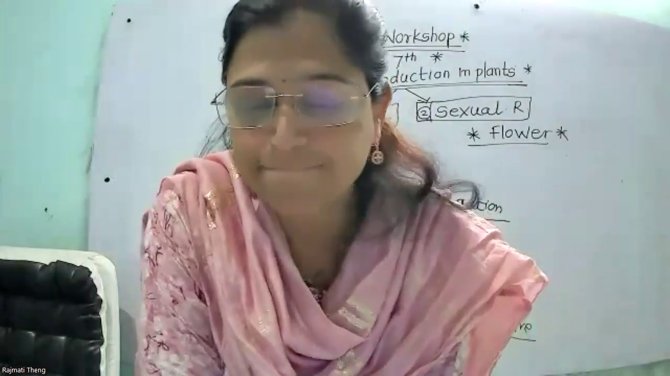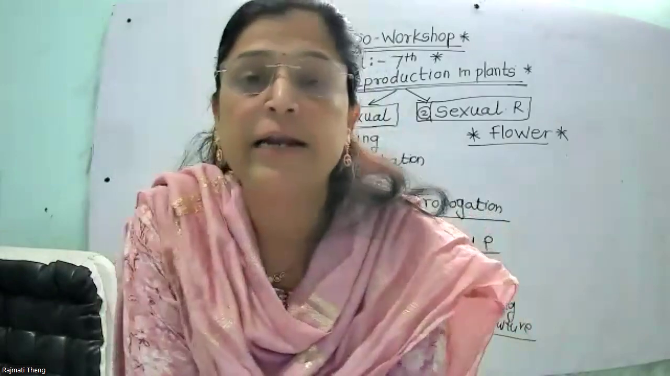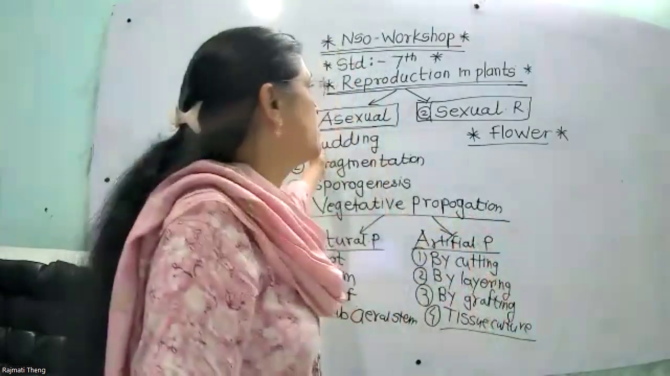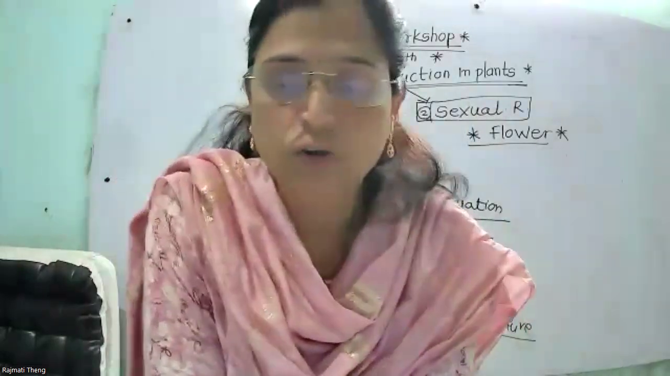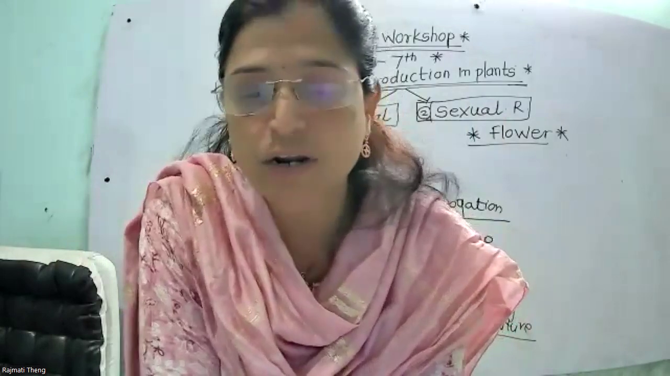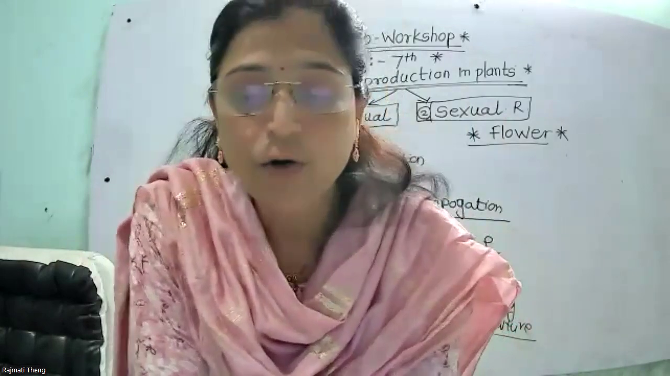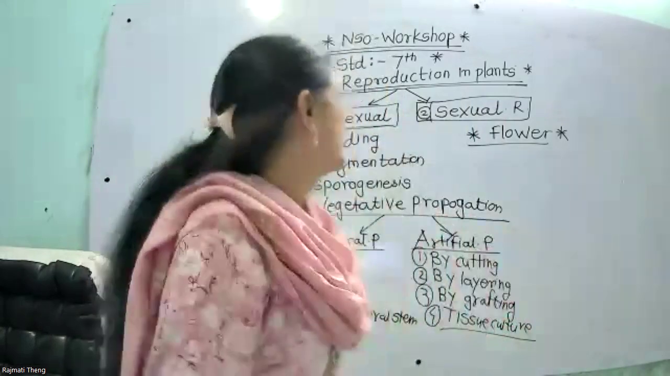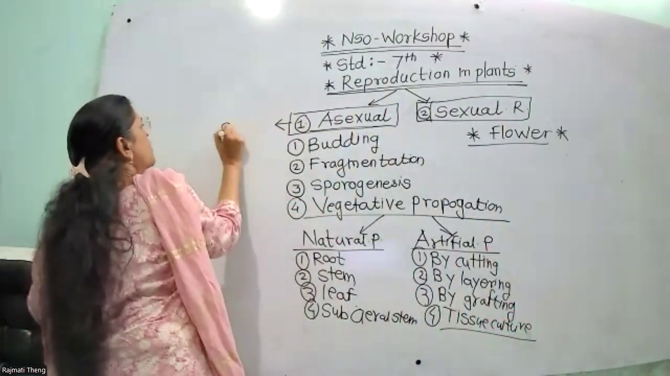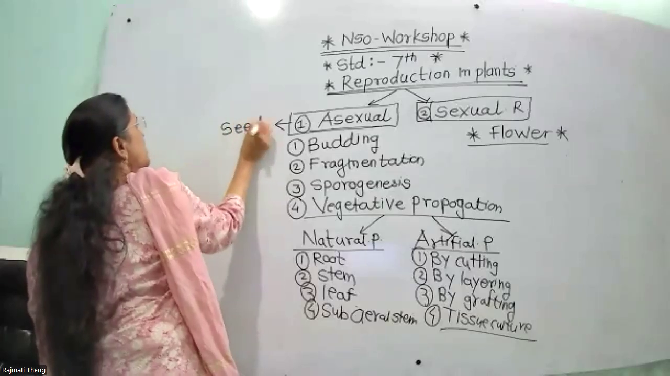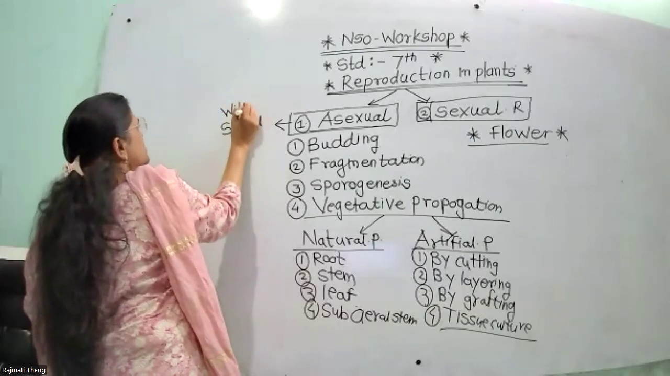First, the characteristics of asexual reproduction and the characteristics of sexual reproduction. In asexual reproduction, plants give rise to new plants without seed. What is the meaning of asexual reproduction? Plants are reproduced but without seed.